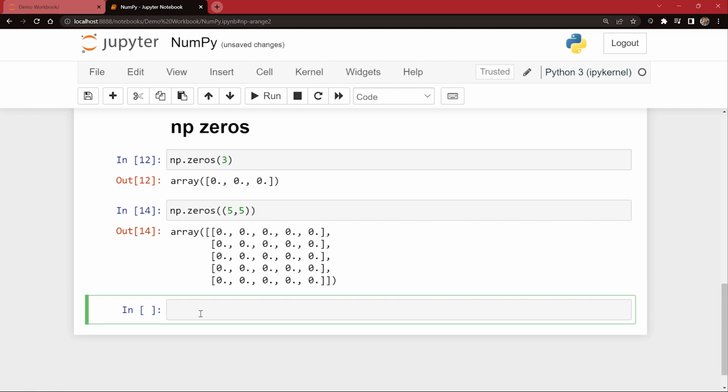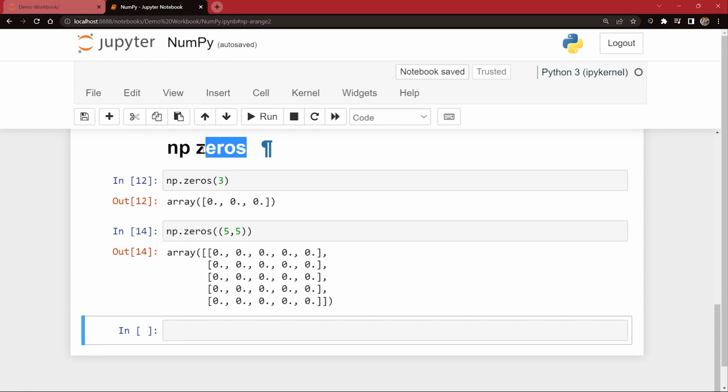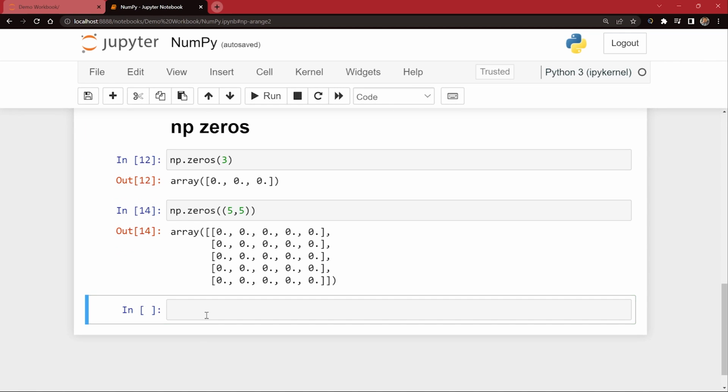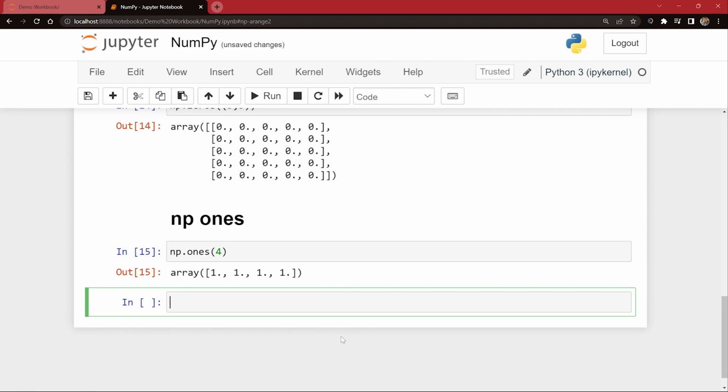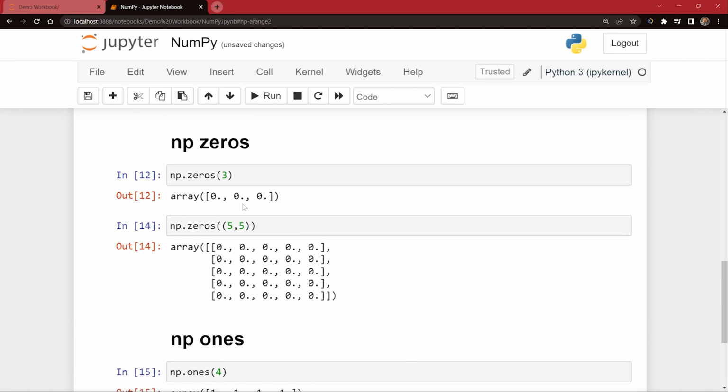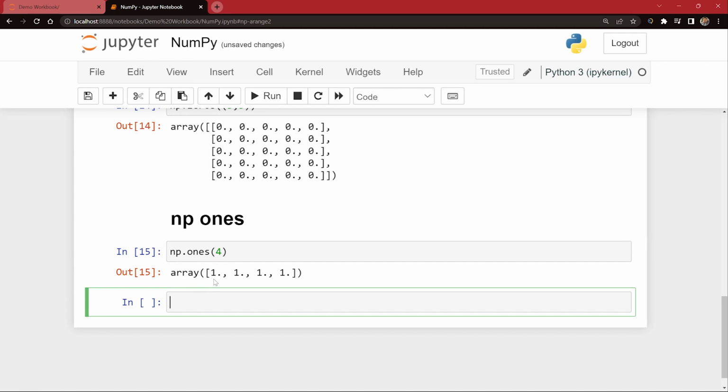Next, very popular function. Just like how we had zeros, now we have functions for ones also. So let me create that for ones also. I can say np.ones. Just like how we were doing with zeros, we will create an array of ones. So I will say np.ones, and I can pass a single argument also, say 3 or 4, whatever. If I print this, you can see it says array of 1 1 1 1. So just like how zeros were working, very similar, it is working with ones also. So if you want an array of ones, you can use np.ones.